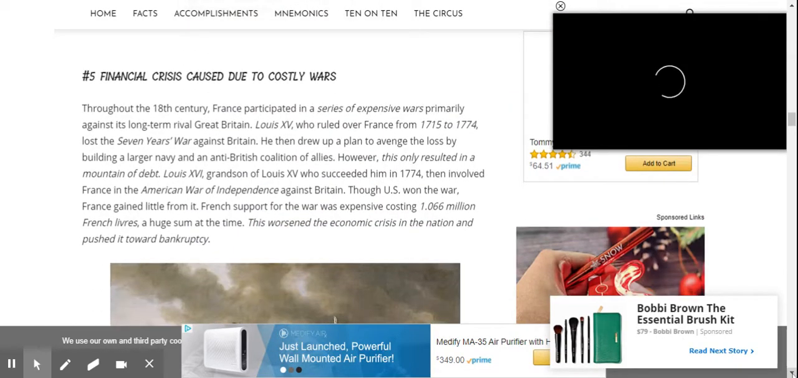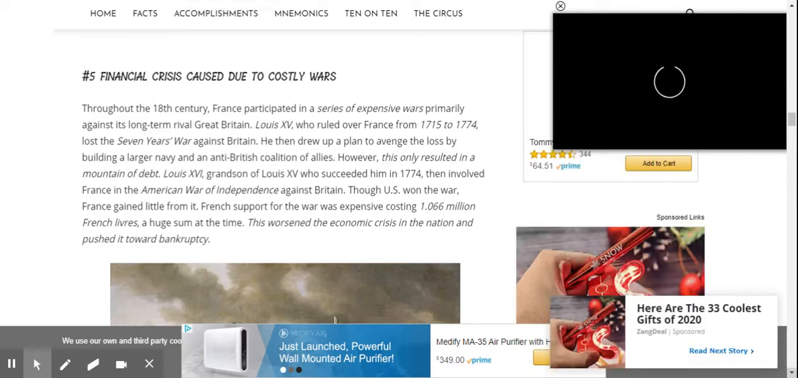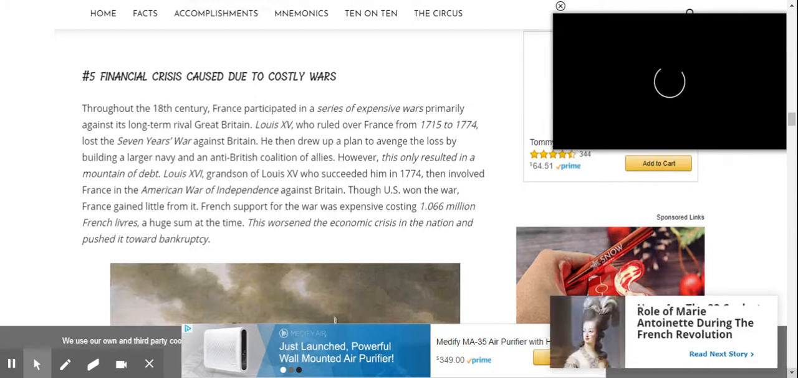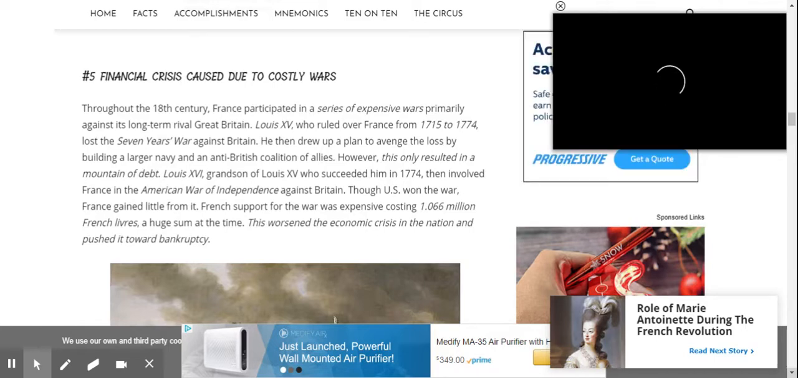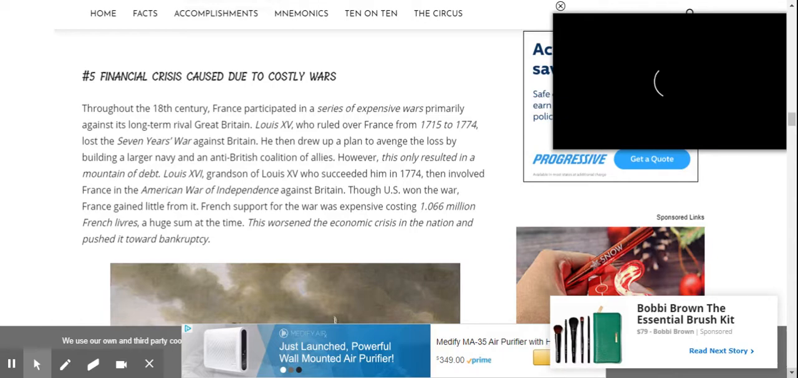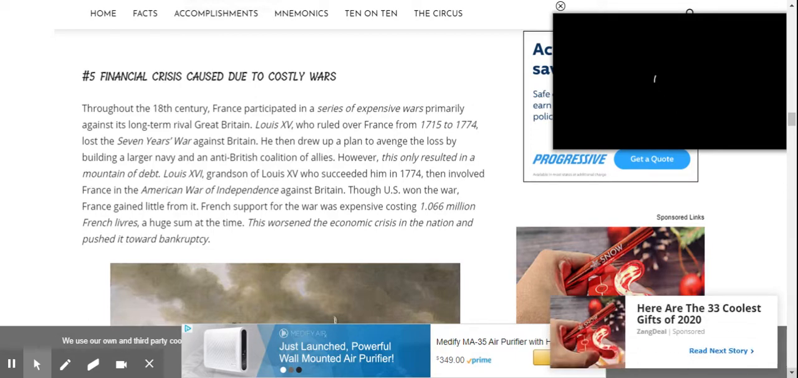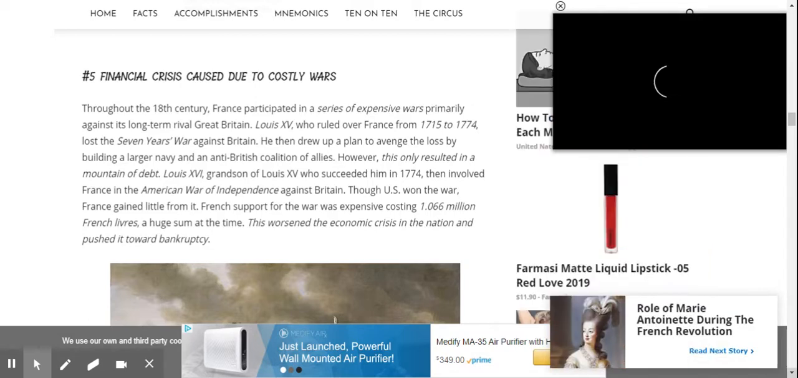Number 5, financial crisis caused due to costly wars. Throughout the 18th century, France participated in a series of expensive wars, primarily against its long-term rival, Great Britain. Louis XV, who ruled over France from 1715 to 1774, lost the 7 Years' War against Britain. He then drew up a plan to avenge the loss by building a larger navy and an anti-British coalition of allies. However, this only resulted in a mountain of debt.